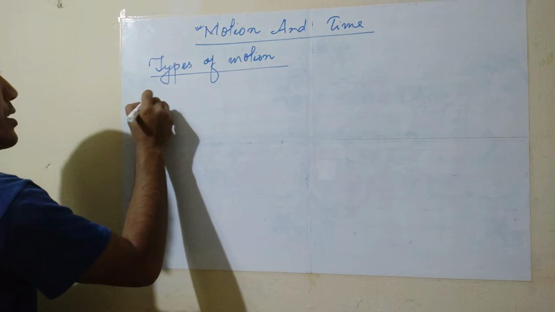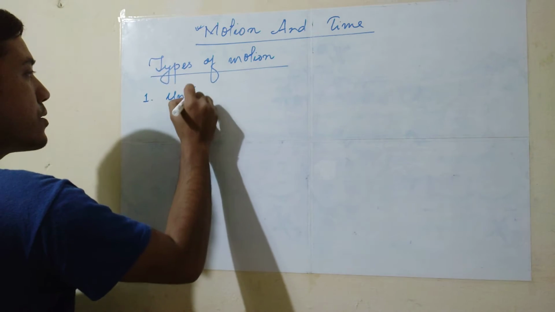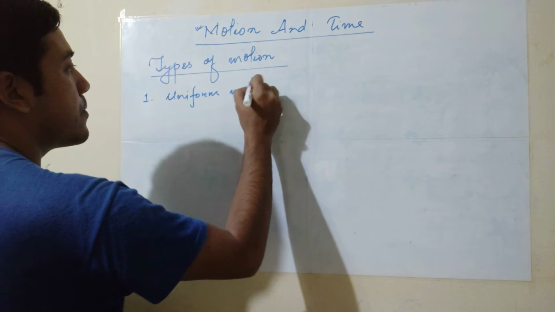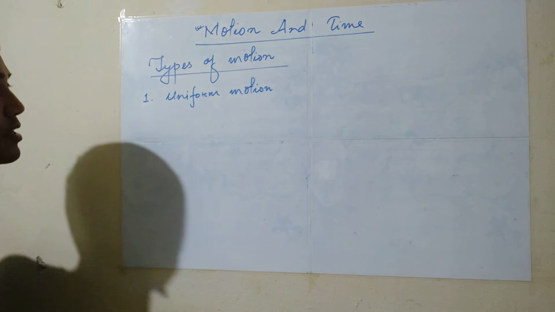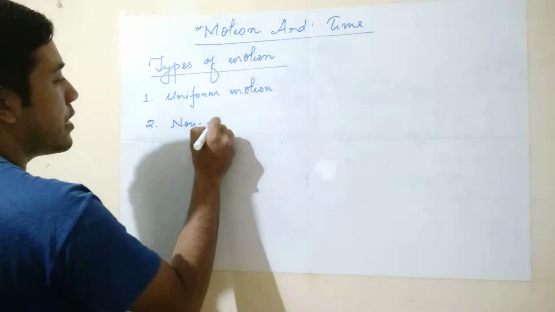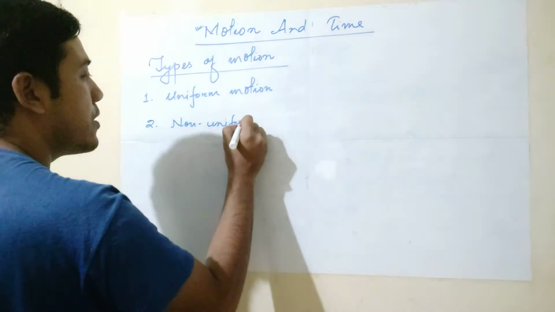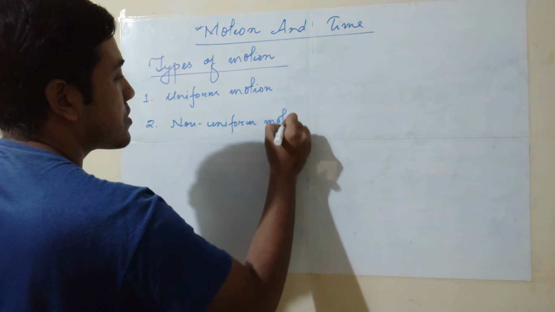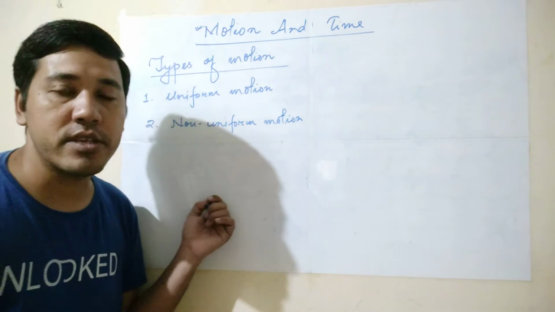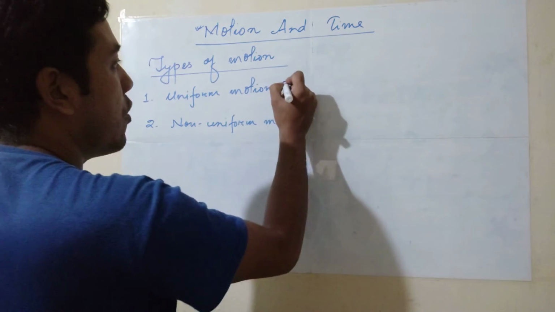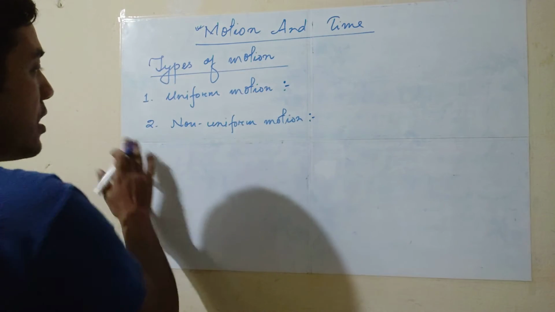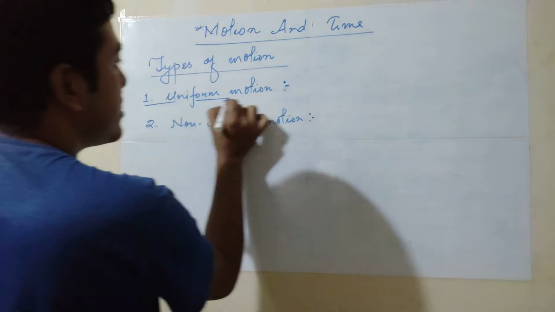The first one is uniform motion, and the second one is non-uniform motion. What is uniform motion? This is most important. Now I will explain the first one.